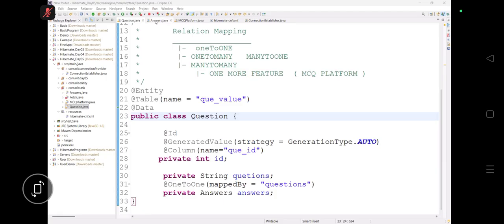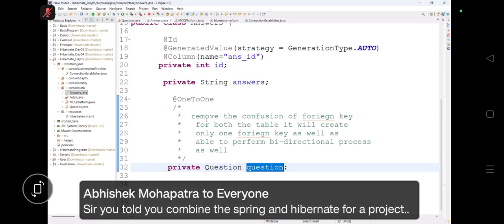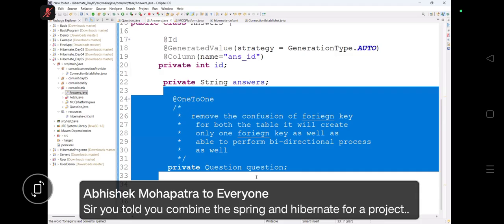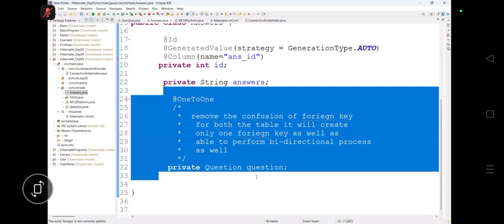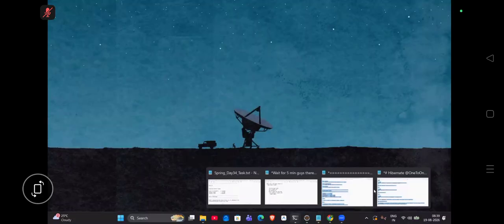The next one, the answer is there as it is. Just this thing is new, and there is no main method. Now the table will be there. Let's take the table here.